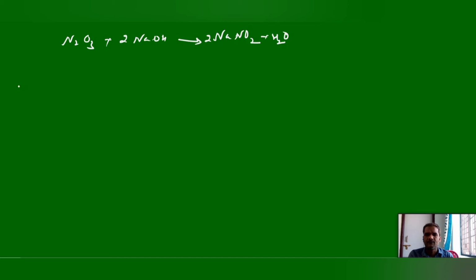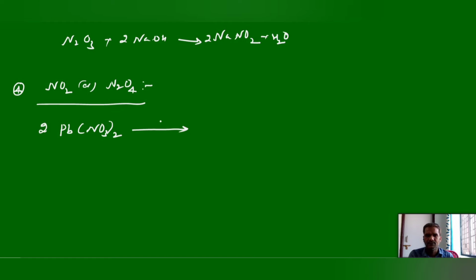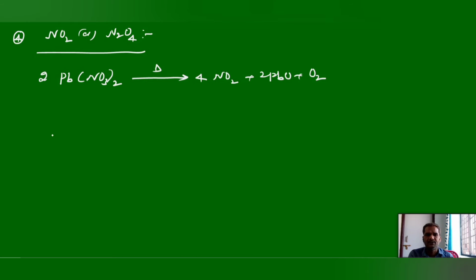Next, the fourth type of nitrogen oxide, NO2, or we can write it as N2O4: nitrogen dioxide or dinitrogen tetroxide. Preparation of nitrogen dioxide: in most cases, if you treat metal nitrates with concentrated nitric acid, nitrogen dioxide can be liberated. One example is lead nitrate on decomposition. Apart from these, metals can react with concentrated nitric acid and liberate nitrogen dioxide also. That part we will see anyhow. This is one of the decomposition methods.